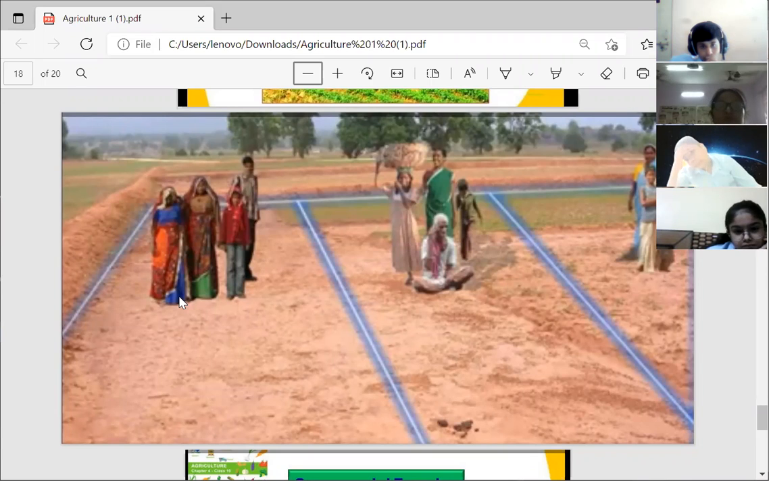So till now we have studied about primitive subsistence farming and intensive subsistence farming. I hope it is clear to all of you.